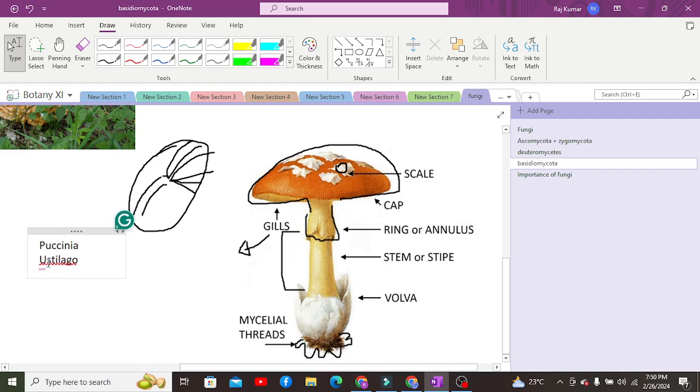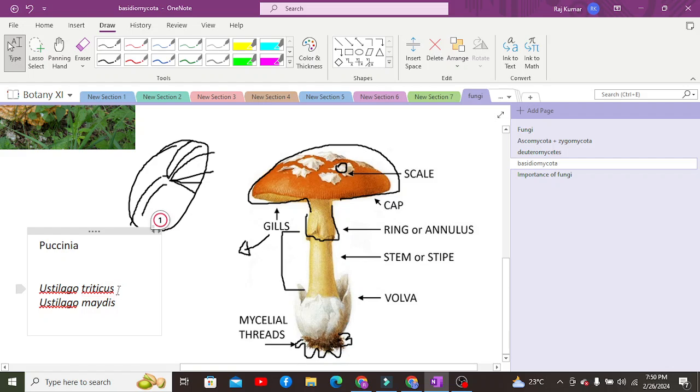And examples include Eustilago triticus and Eustilago metis, right? Eustilago triticus attacks wheat, and Eustilago metis attacks the corn kernel.